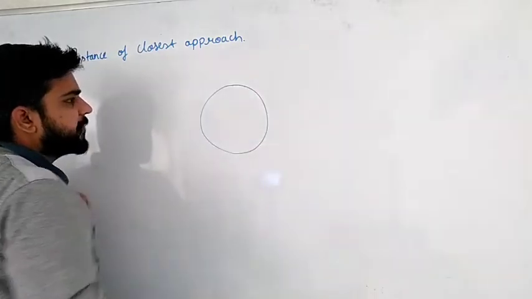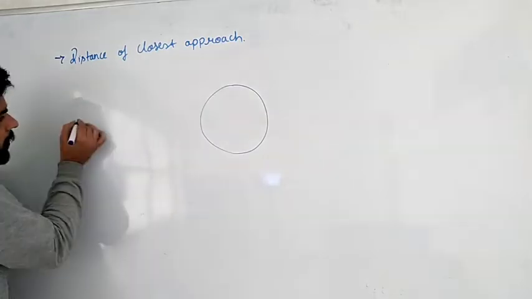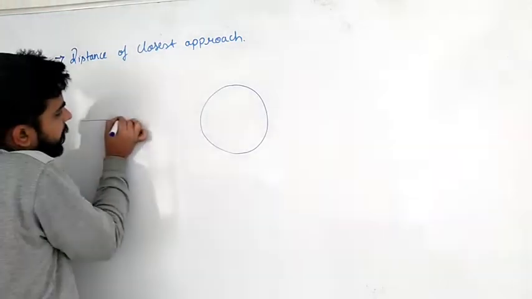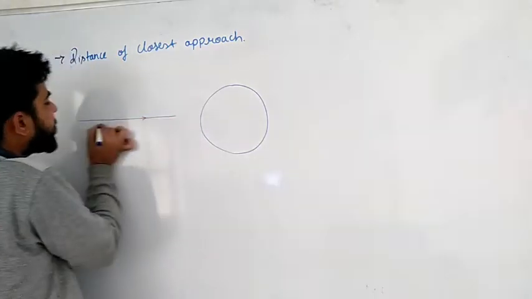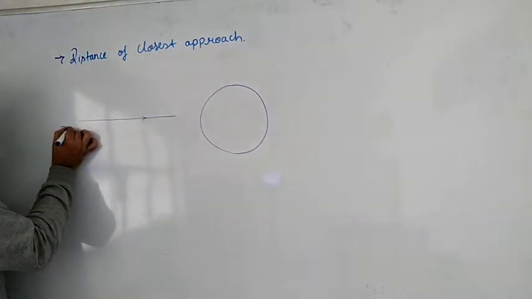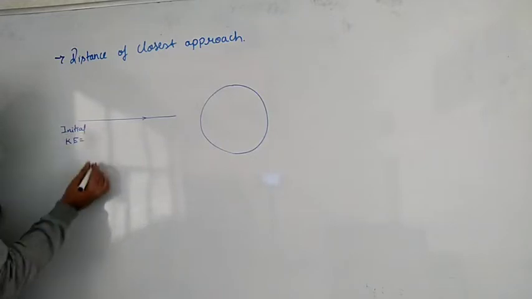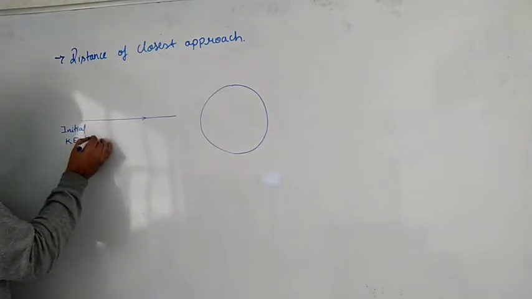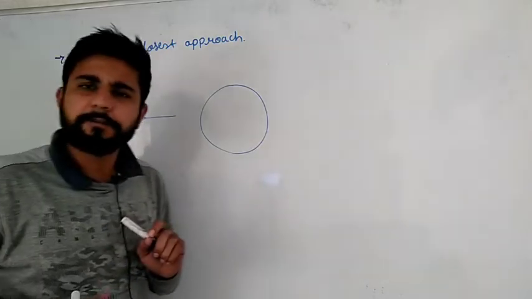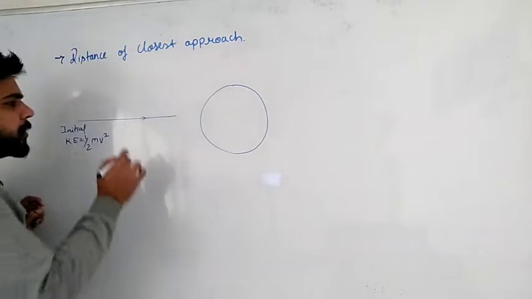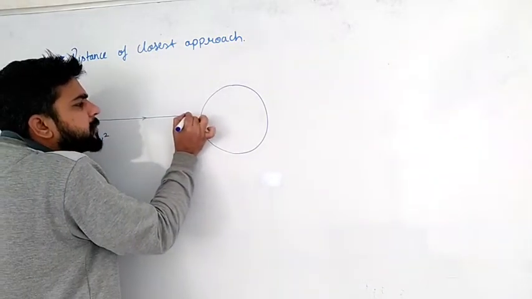In this slide, we are trying to understand: suppose this is one atom over here. They have sent this alpha particle with a certain initial kinetic energy. What is the initial kinetic energy formula? Let's say half mv square in general. They have provided approximately 5.5 mega electron volt. With this kinetic energy, this alpha particle is moving towards the atom.